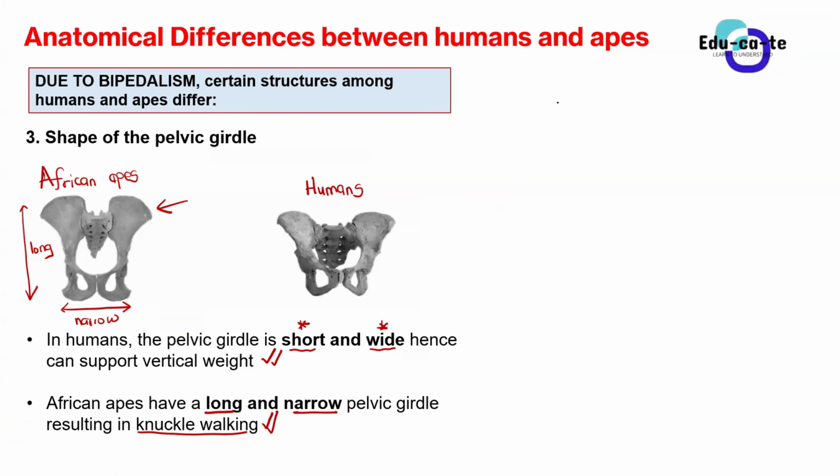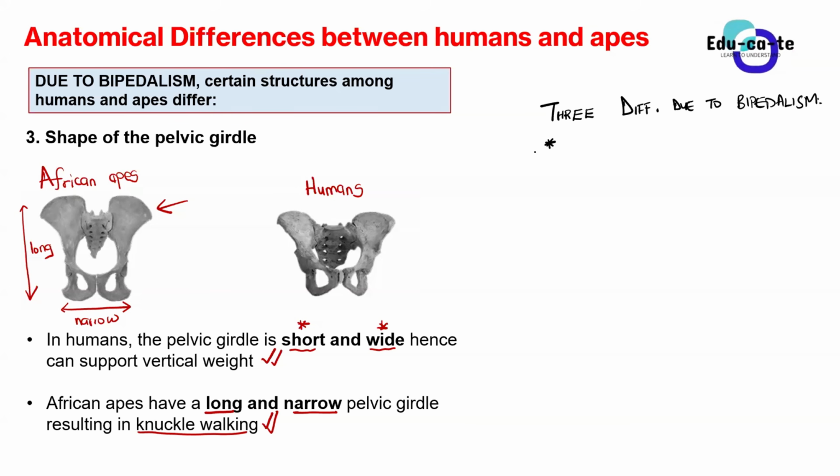So just in summary, I will say we have got these three differences due to bipedalism, and those differences are what?